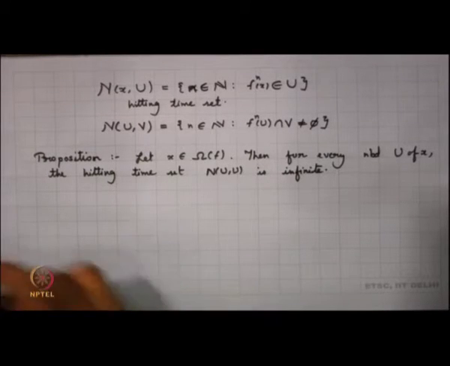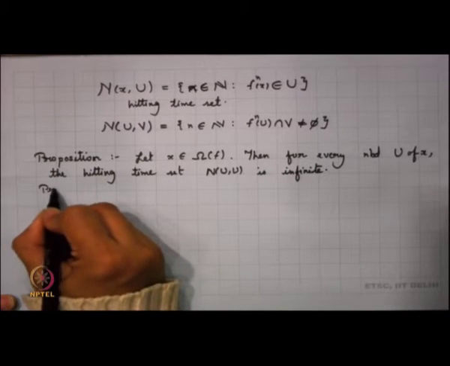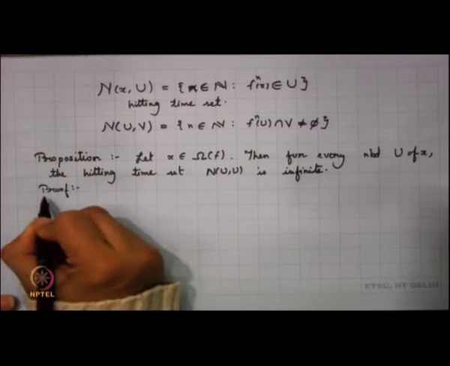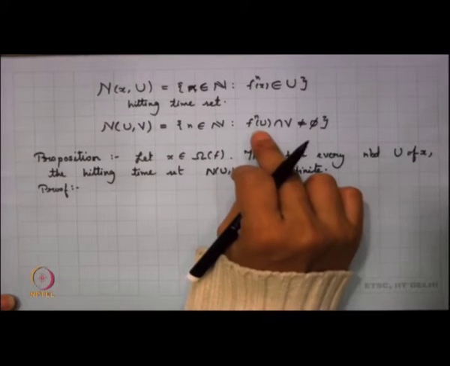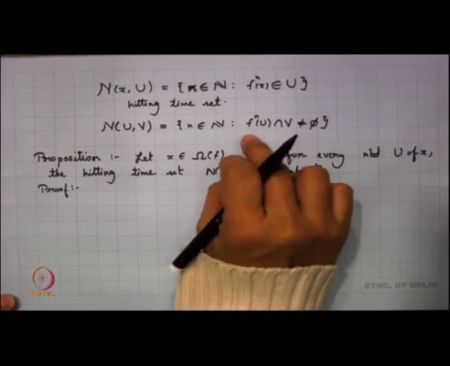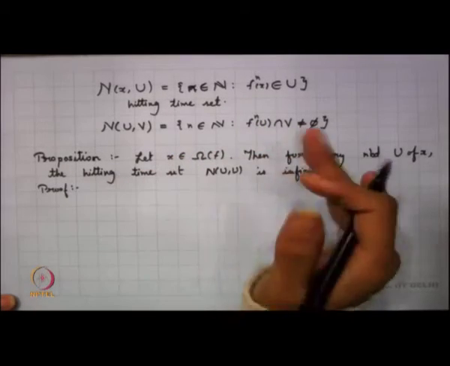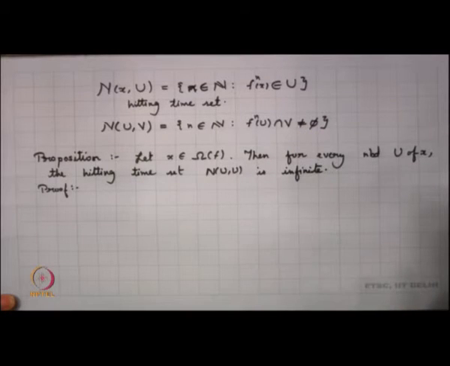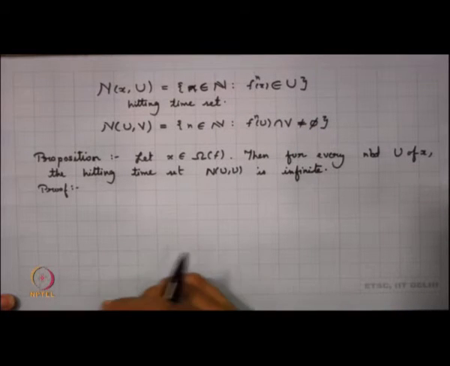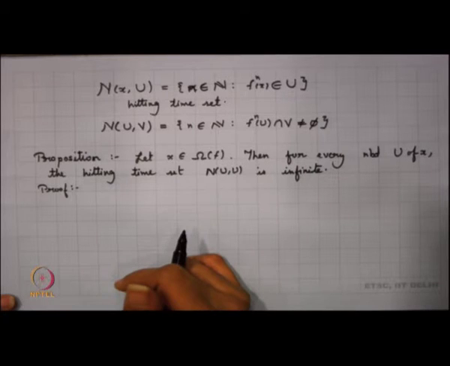This is interesting, which means that if I am starting with U, then there is a point in U which hits U again, and that happens infinitely often.